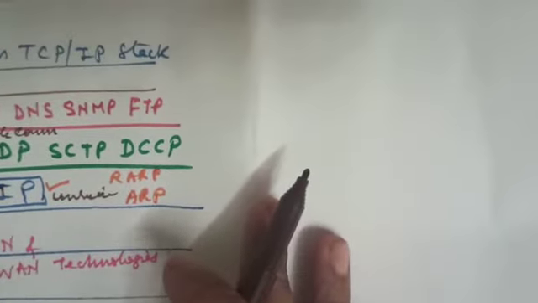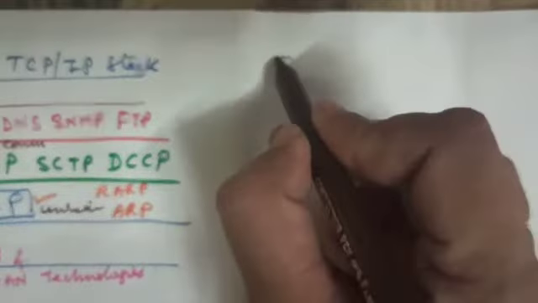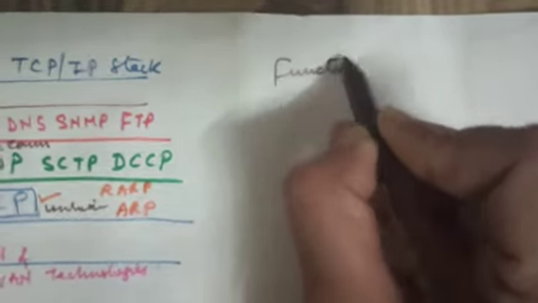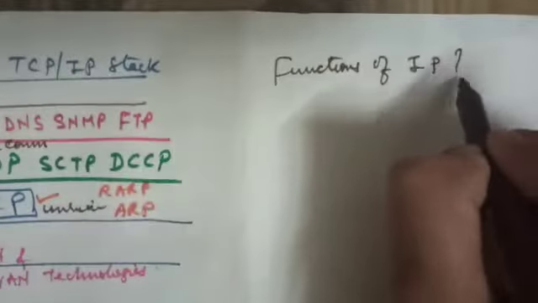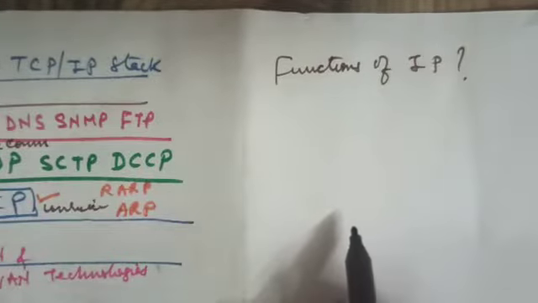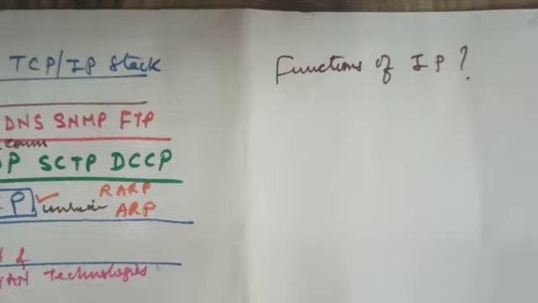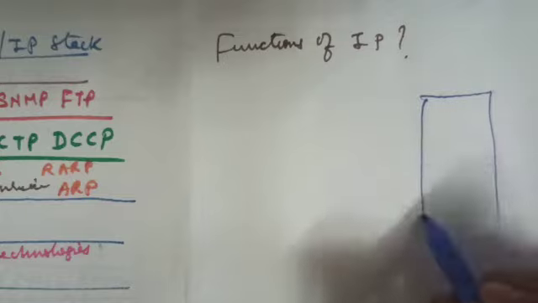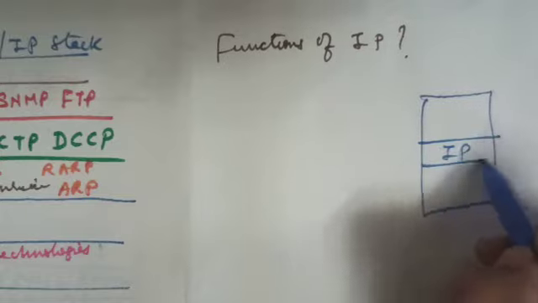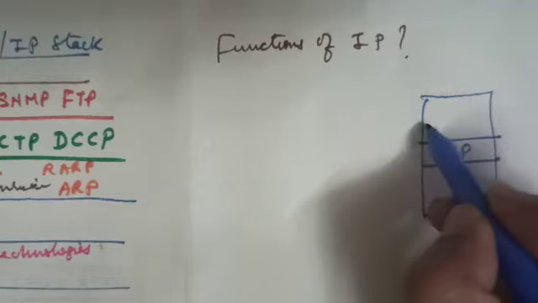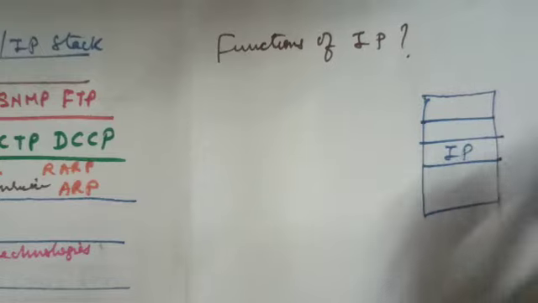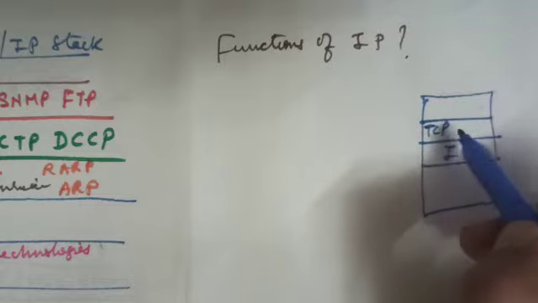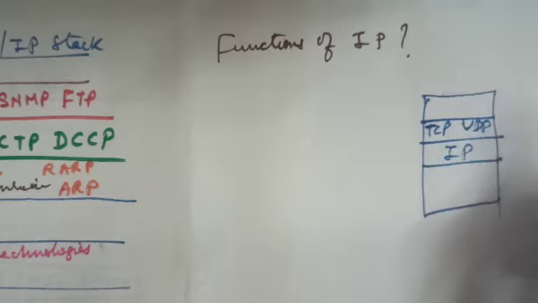Now let us see what are the functions of Internet Protocol. Now we have seen that Internet Protocol is the network layer protocol. It is used at the network layer. It is the heart of the network layer, and it receives the information from the above layers. It receives the information directly from the transport layer, from protocols like TCP, UDP, SCTP, DCCP.